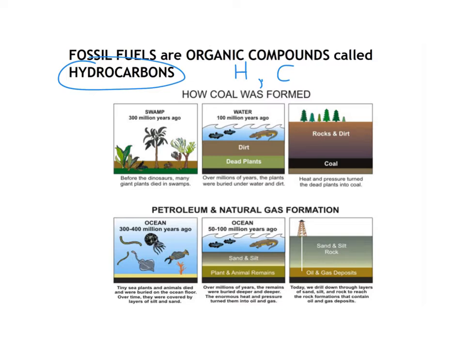That plant might die, or it might be eaten by something else, which is eaten by something else, which might die. Over a long period of time, and high pressures and temperatures, those things will become coal, oil, or gas, which we use now as hydrocarbons. And when we burn those things, we release that carbon in the form of carbon dioxide.